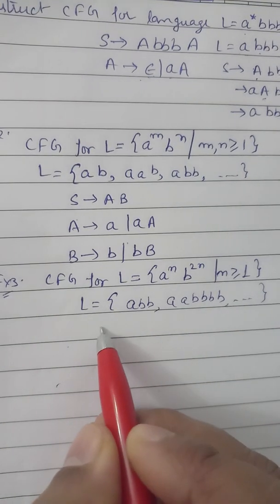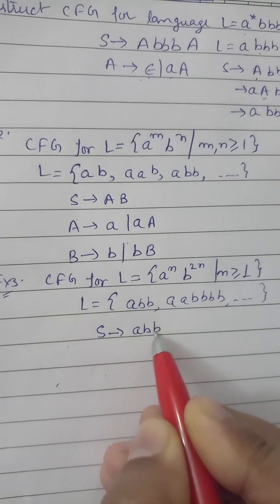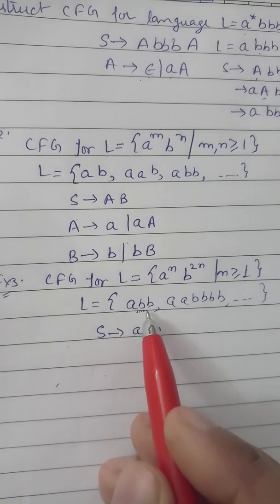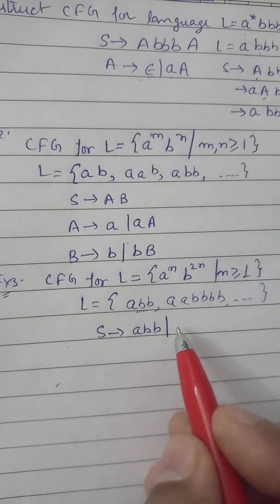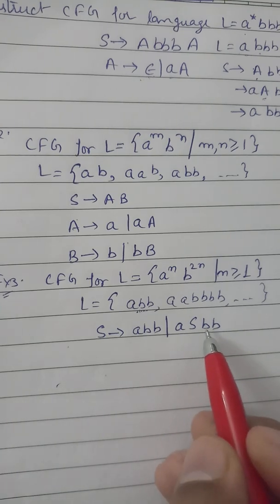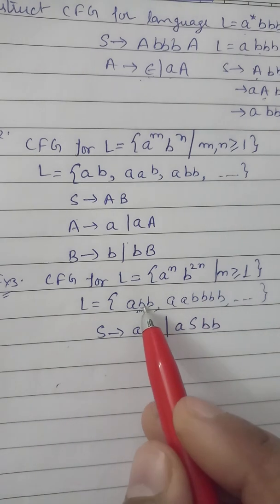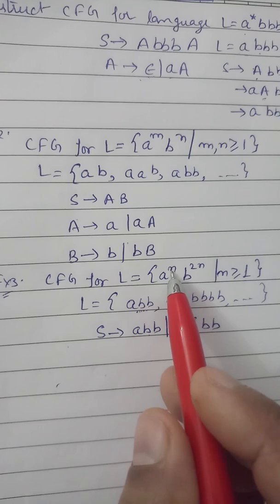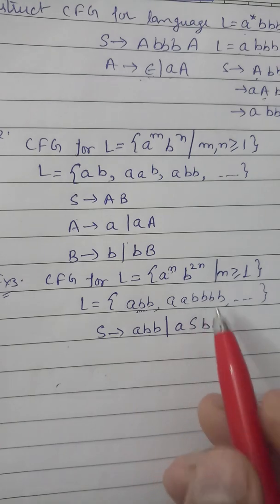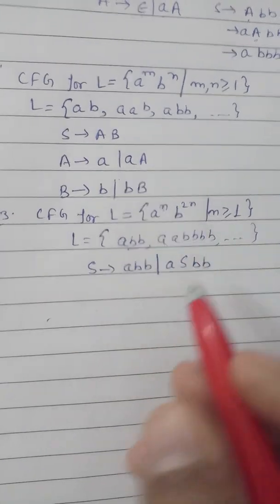So what can be the CFG for this? The CFG can be either S → abb, because n is greater than or equal to 1, so at least one a should be present here, so this will be the minimum production, or the maximum production can be S → aSbb. So from this we can get any number of productions, and this is the minimum production because n is greater than or equal to 1. If we take n equal to 1, then this can be 1 and this can be 2. So this is the minimum production and the maximum production from this. So this is the simple CFG for this language. Now move to the next.